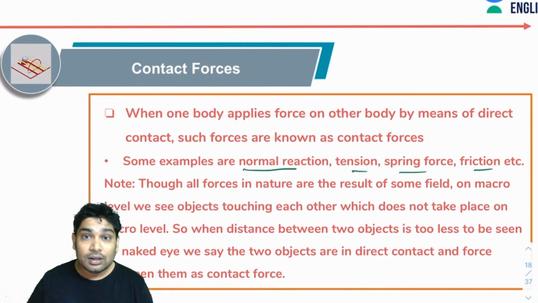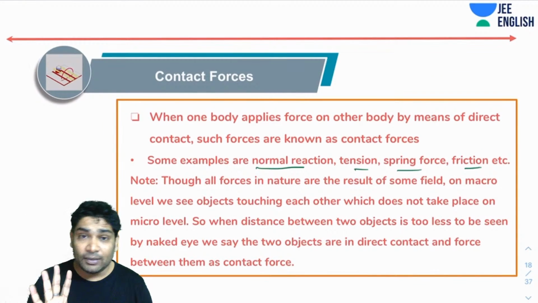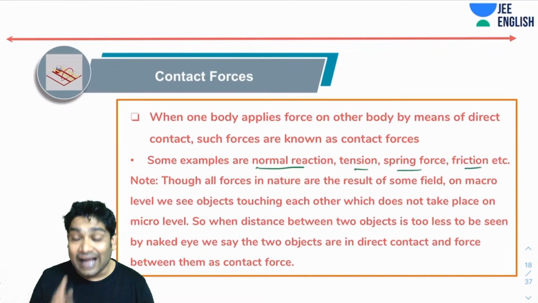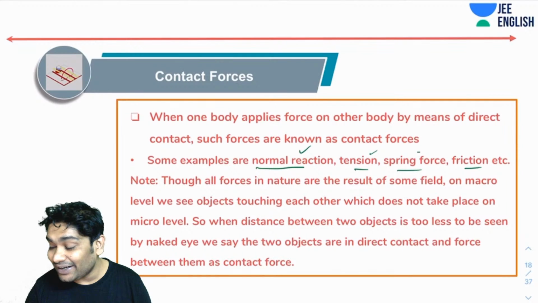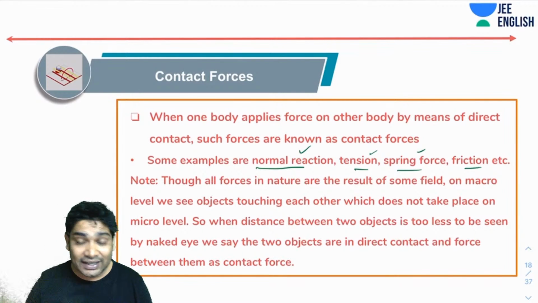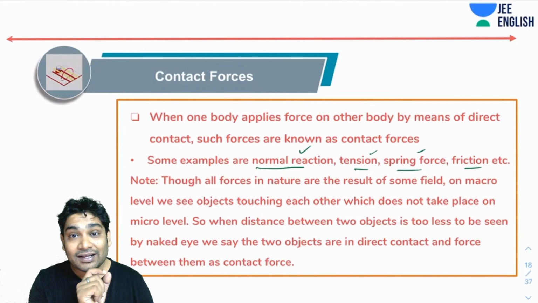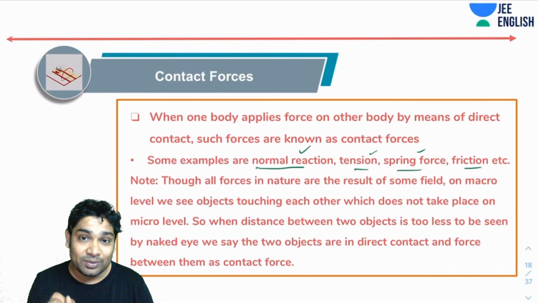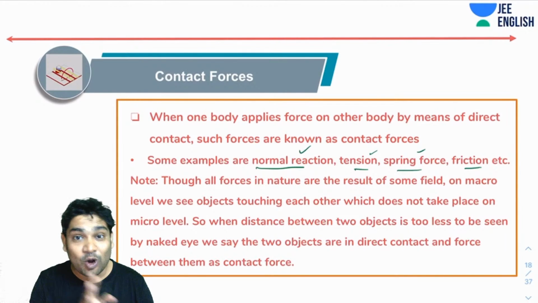So please remember that there are only four fundamental forces of nature, and every force that you see has to be in one form of these four forces only. And as I said, since two forces act inside the nucleus, any force that you see, be it normal reaction, tension, spring force, or any contact force, is in one way or the other either gravitational force or electromagnetic force. So let me tell you this again. All forces that you know of are eventually either gravitational force or electromagnetic force.